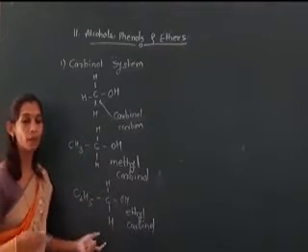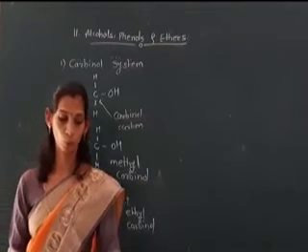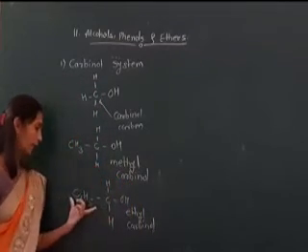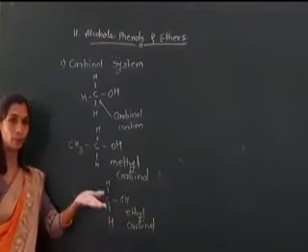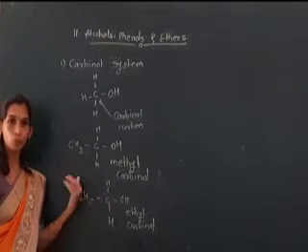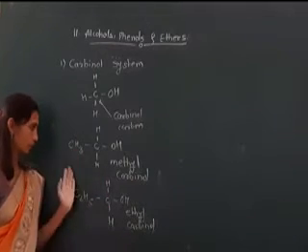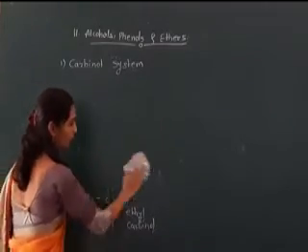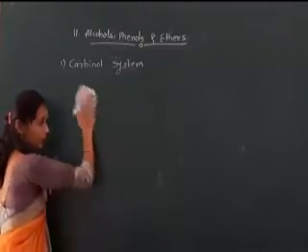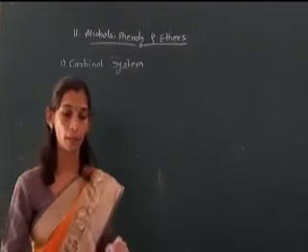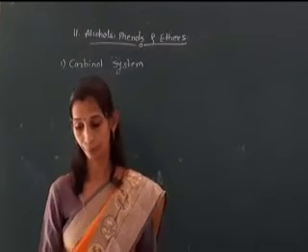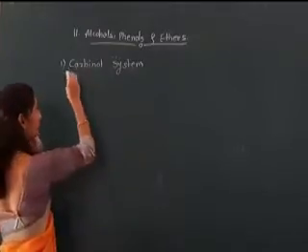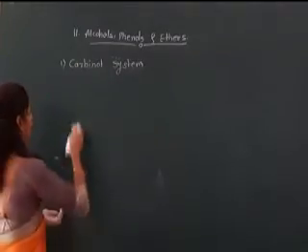Ethyl carbinol. We take another example, propyl carbinol. Next will be butyl carbinol. That means this methyl is replaced by propyl, then by butyl. And the names of those compounds become methyl carbinol, ethyl carbinol, next propyl carbinol and butyl carbinol, and so on. Now the next method we will see is the common name system.